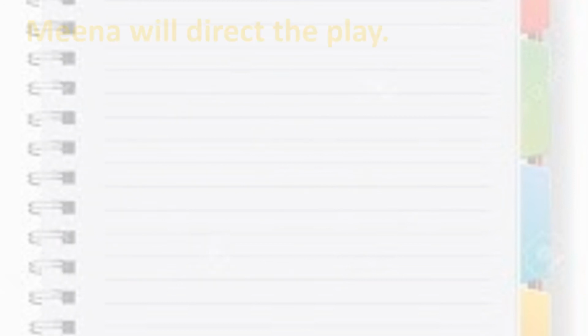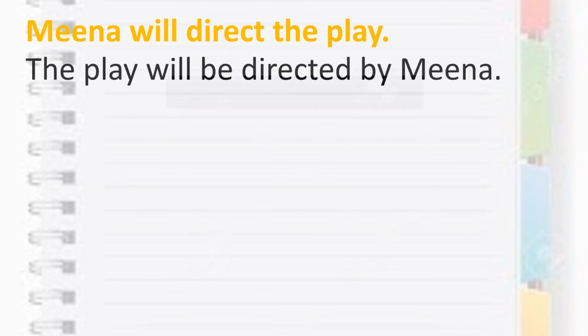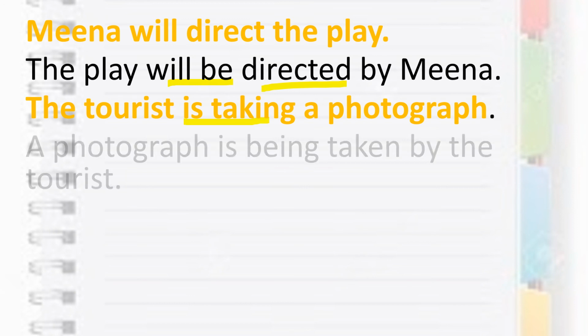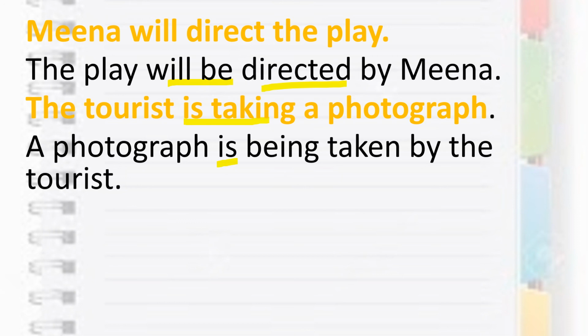Now here I have Meena will direct the play. So Meena will, this is simple future. So in simple future, will be directed by Meena. So here what is the sentence? The play will be, B-E-B, directed, V3, by Meena. Next, the tourist is taking a photograph. Is taking, this is present continuous. So again is, M-R plus being. So here a photograph is being taken, third form of the verb, by the tourist.